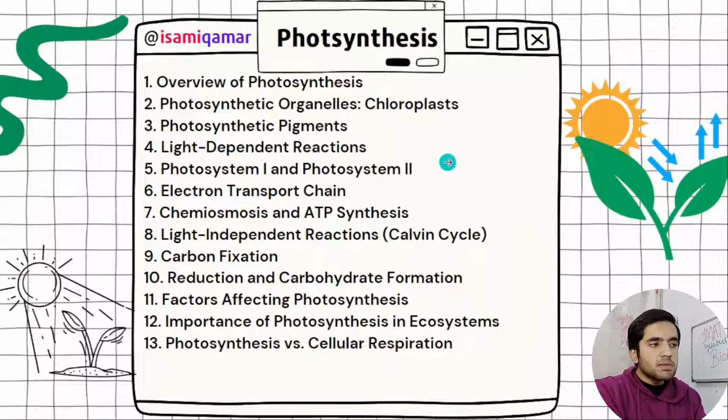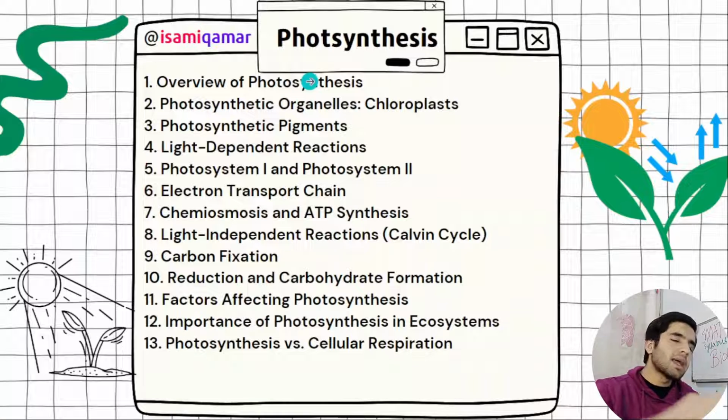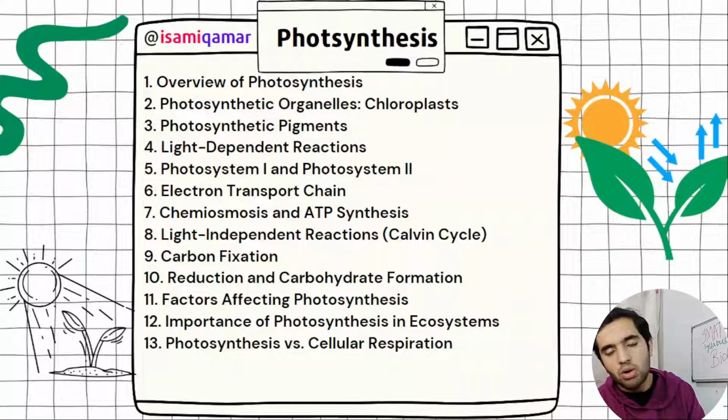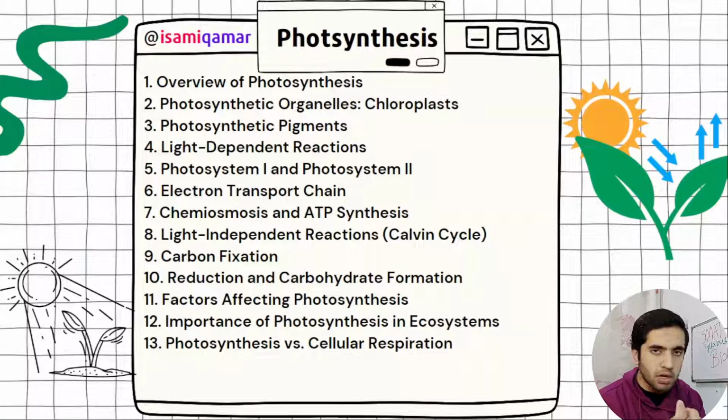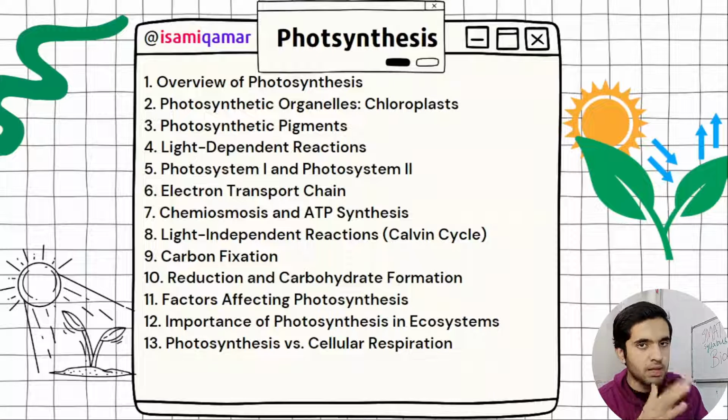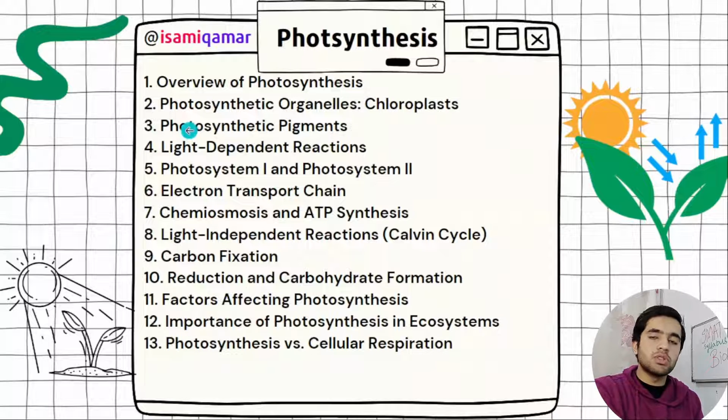In photosynthesis, you need to cover all this stuff. First of all, the basics: you need to know the raw materials for photosynthesis: sunlight, water, and chlorophyll. Sunlight falls on leaves, which contain chlorophyll, and then photosynthesis begins.